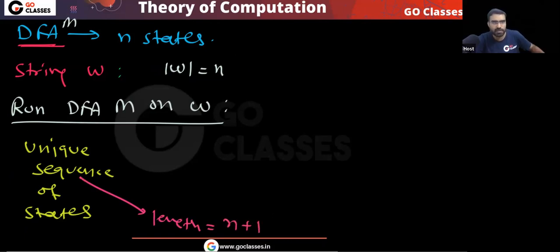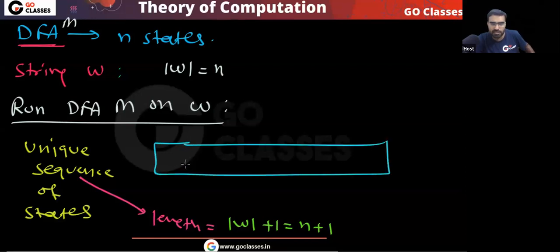So in this sequence, there are a total of n plus 1 states.